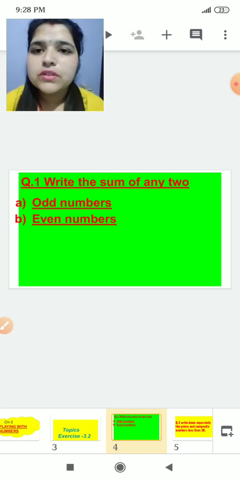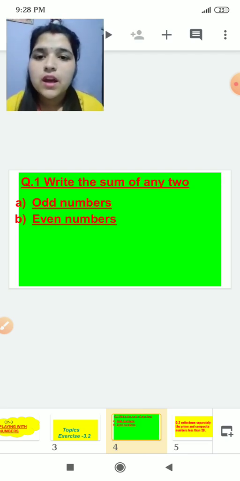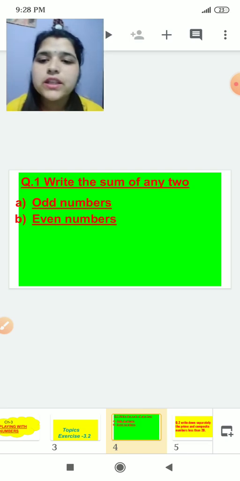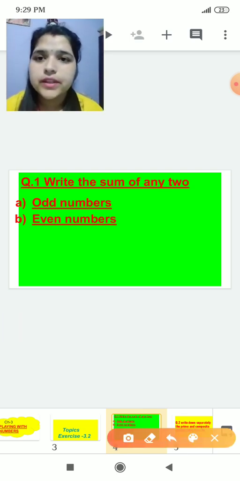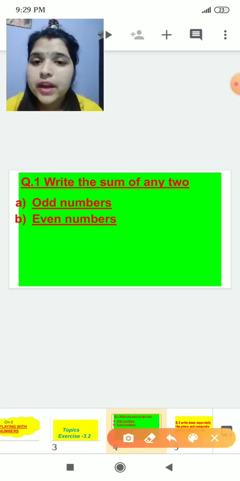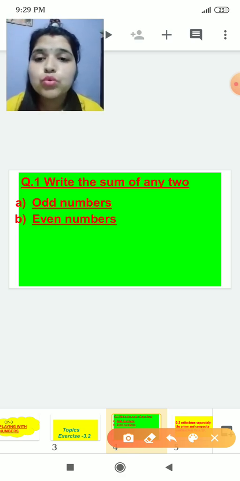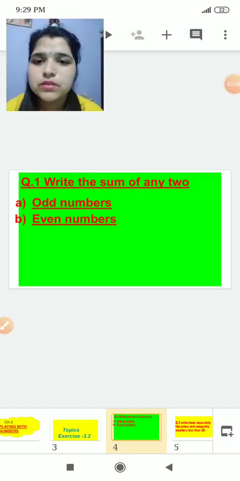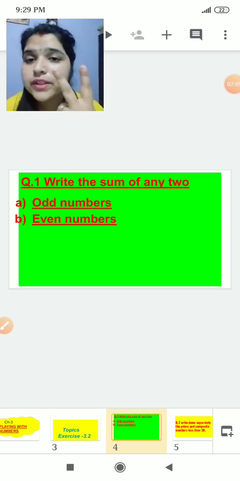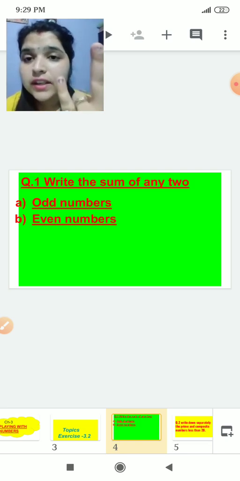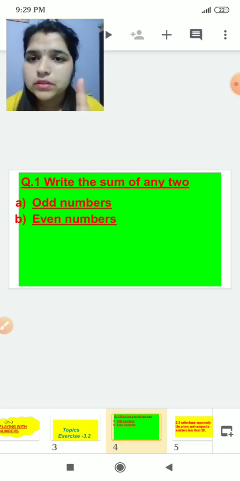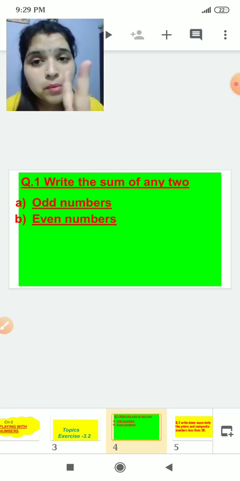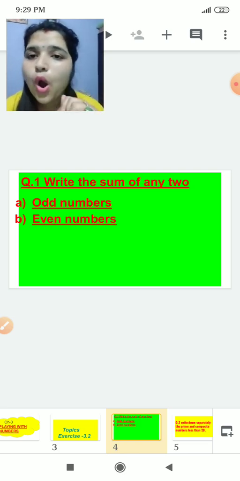This is my first question: write the sum of any two odd numbers. This is the first one, and the second one is even numbers. You have to write any two numbers and add them, but the numbers which you add must be odd numbers.